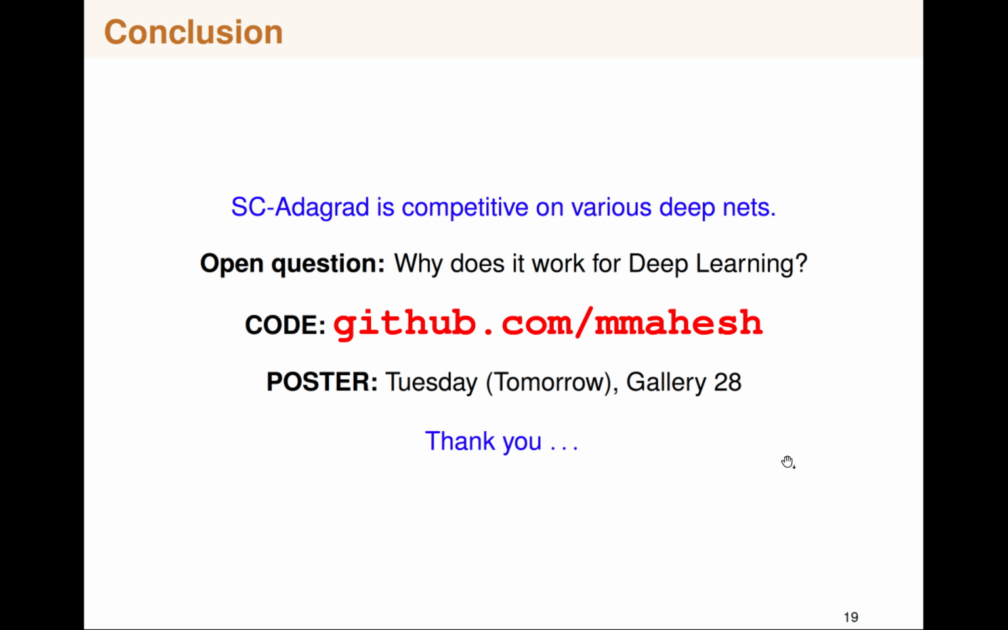So the conclusion is that SC Adagrad is very competitive on deep nets, but we do not answer the question of why it works for deep learning, which is an interesting open question to answer.